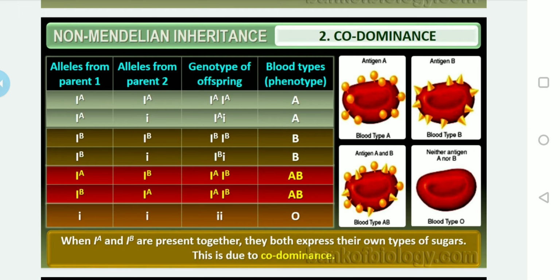Again, you can ask me, sir, how do they identify positive and negative? Again, it is based on another anti-serum they will add. Based on that, they will identify whether it is A positive or A negative, AB positive or AB negative, and like that O positive or O negative. So this is generally how they identify the blood group also. I think it's clear.